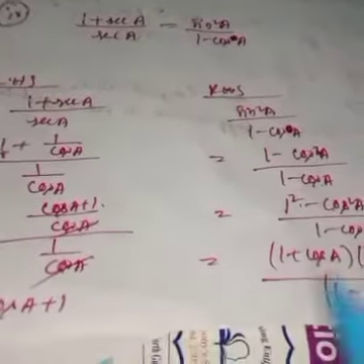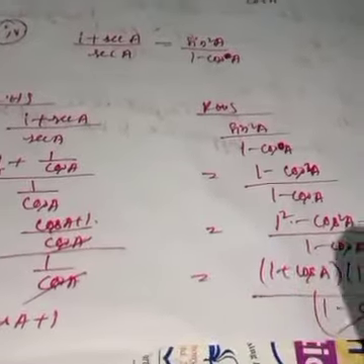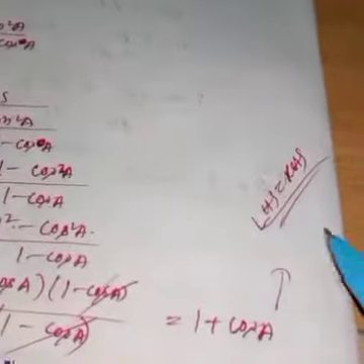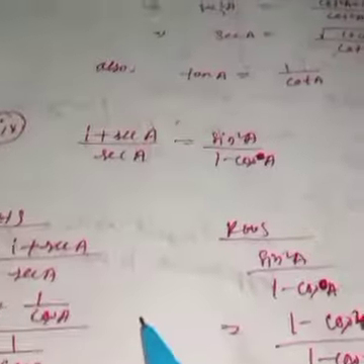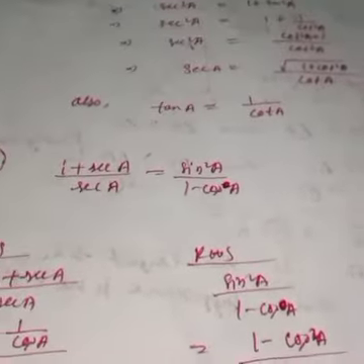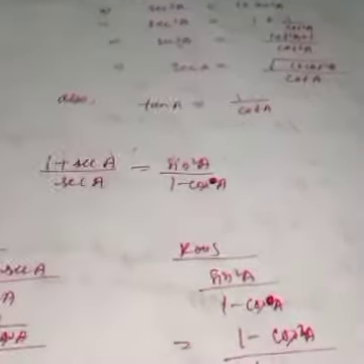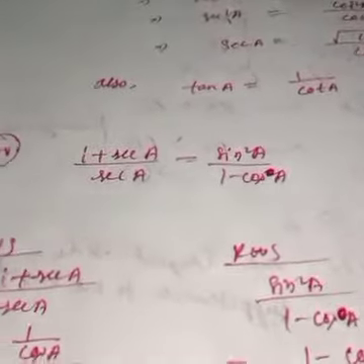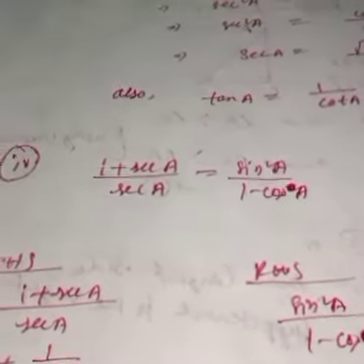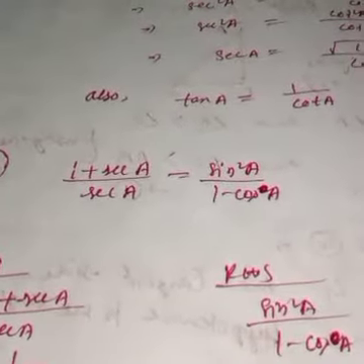So both the sides you are getting what? 1 plus cos a or cos a plus 1, same. Yes or no? That means left hand side is equal to right hand side. This is very, very easy or not? Okay? So I hope all of you understood. See, in case any doubt or confusion regarding the sums I have solved today, please get back to me in the evening. Okay?